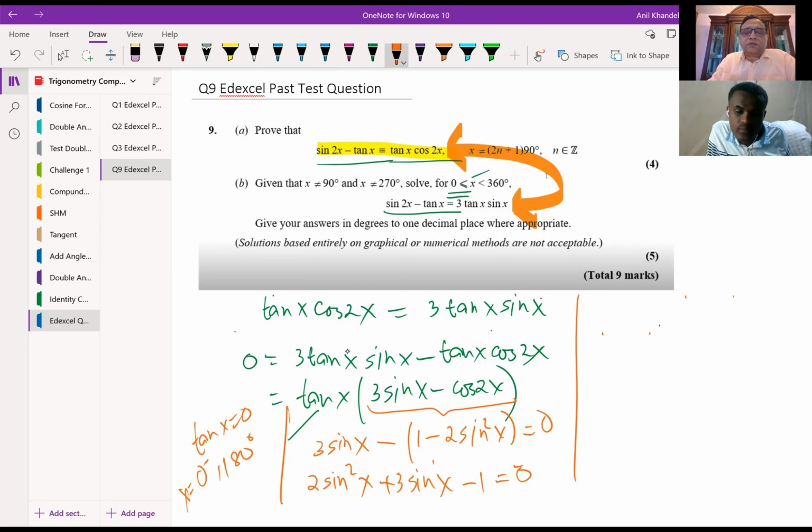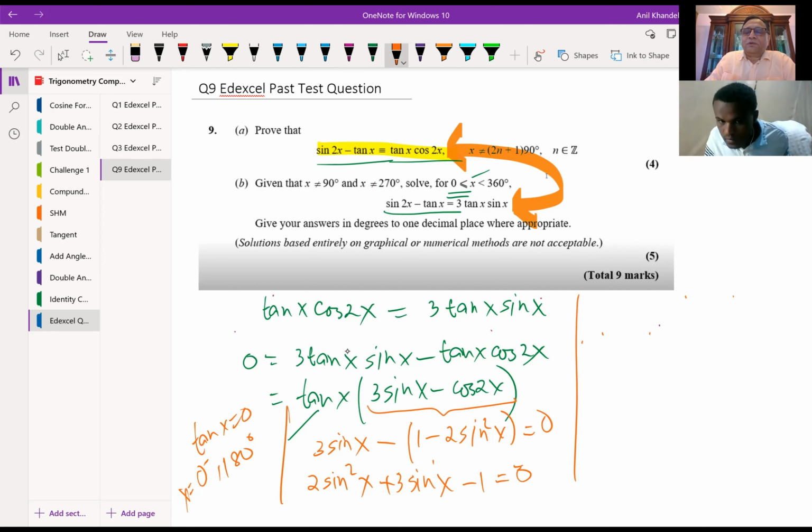We need a product of minus 2 and sum of plus 3. So it cannot be factored directly. So we have to use the quadratic formula.